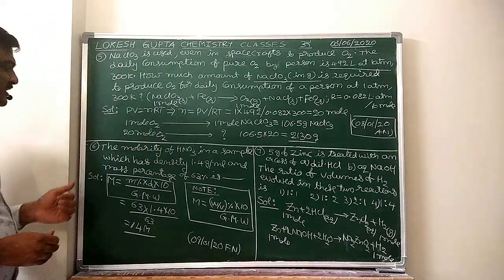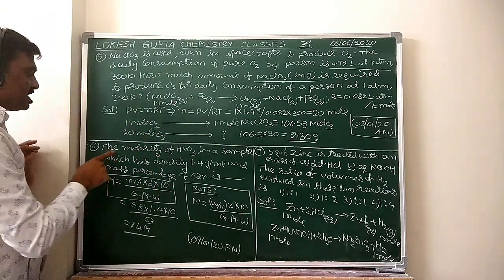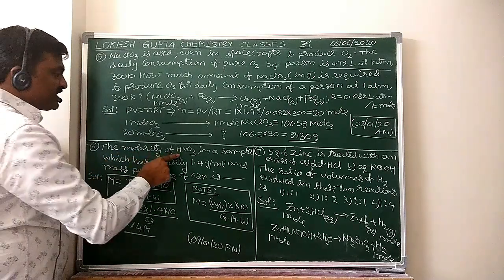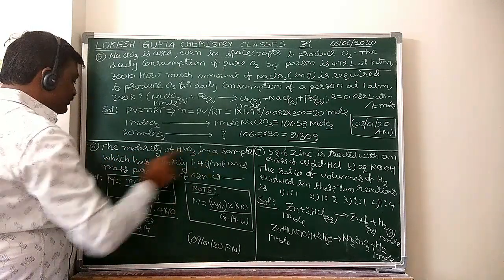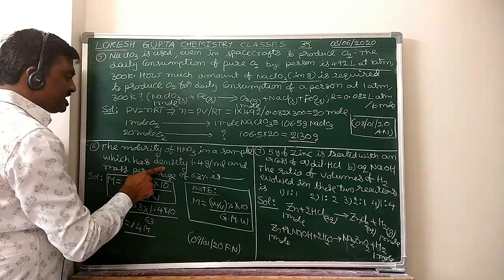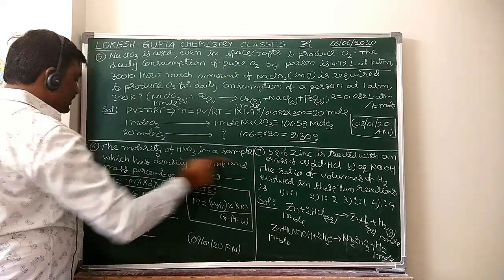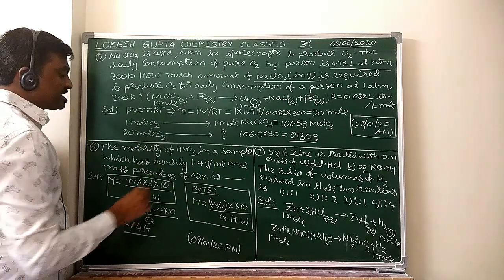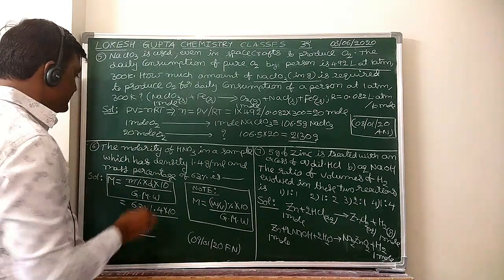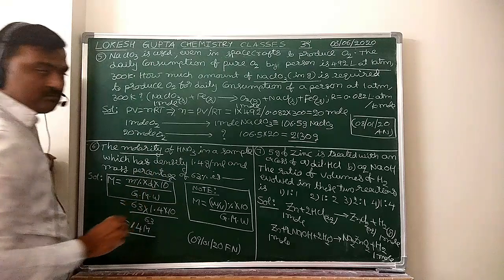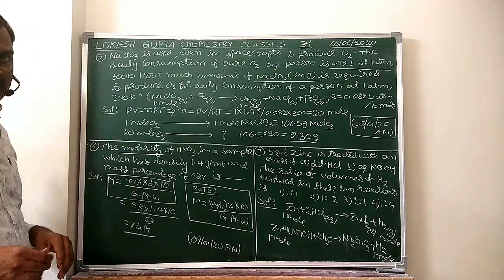Next, come to the sixth problem. The molarity of HNO3 in a sample which has density 1.4 gram per milliliter and mass percentage of 63% is: molarity we have to calculate.